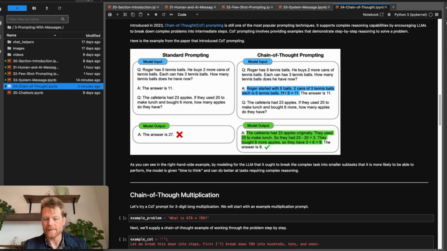And then again, in this example in the paper, given the same word problem that with what they're calling standard prompting failed to get correct, you can see now the model generated an output where instead of answering the question directly, and in this case incorrectly, it took the time to take the word problem and break it down into some subsequent steps. And in doing this more step-by-step approach, was able to arrive at the correct answer, which in this situation was 9.